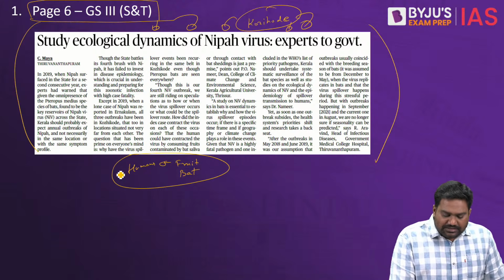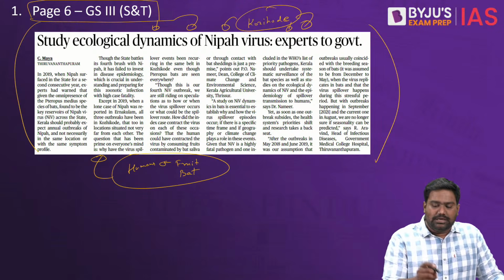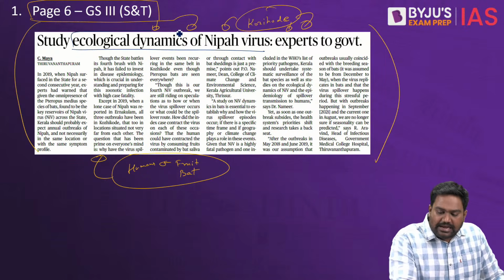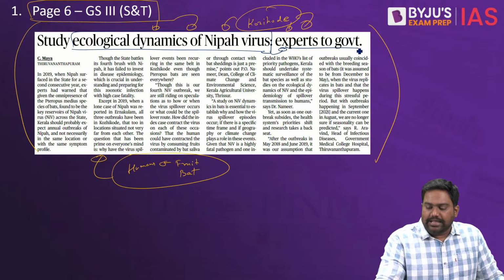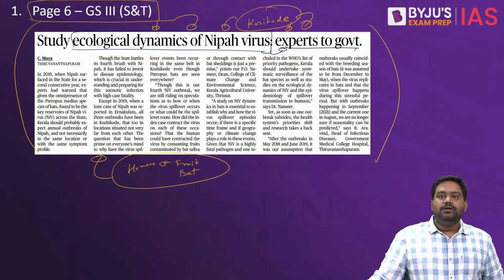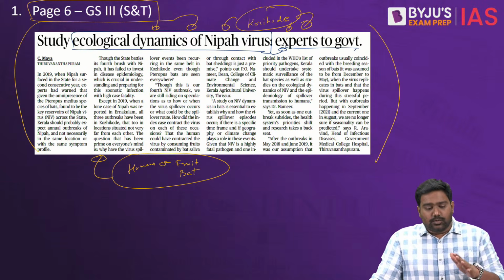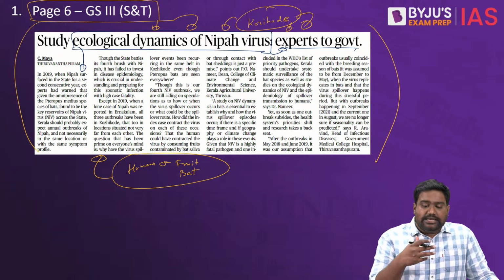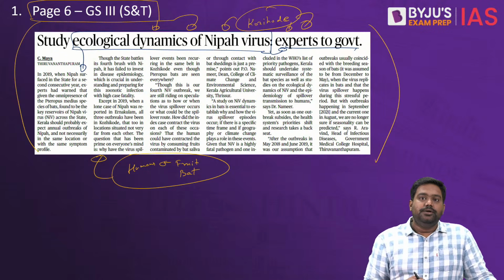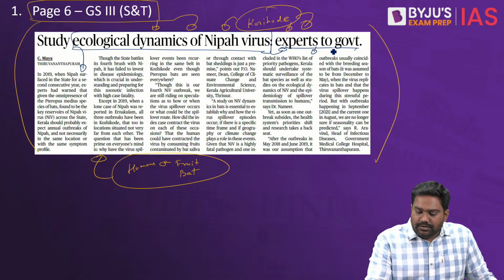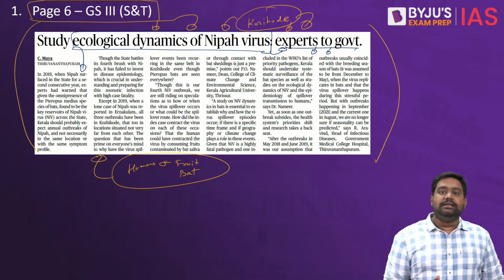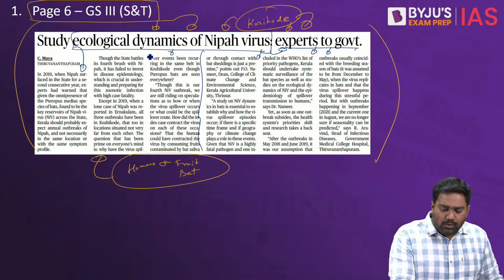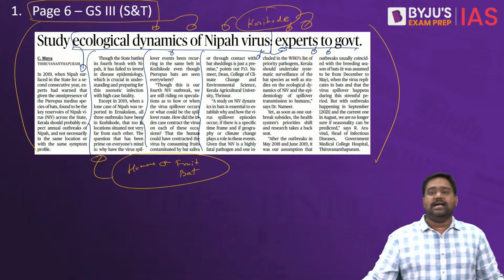So there need to be further studies to understand the ecological dynamics through which the virus is making the zoonotic jump again and again, and how it is spreading in one particular region. This requires detailed studies. It requires better surveillance at the ground level. It requires the right investments in epidemiology. Now that Kerala has dealt with such outbreaks, including COVID-19, the basic measures have to be put in place to further study how exactly the zoonotic jump is happening.